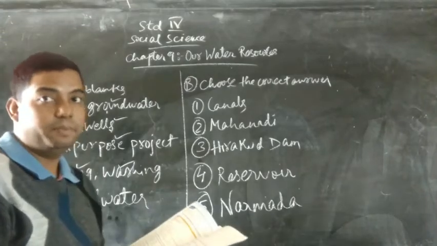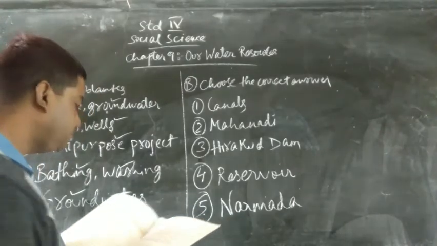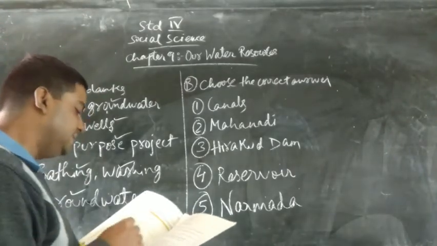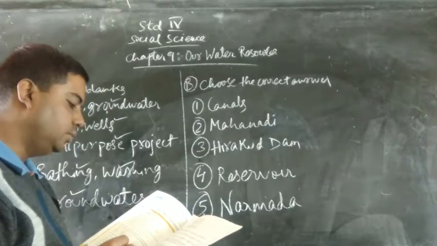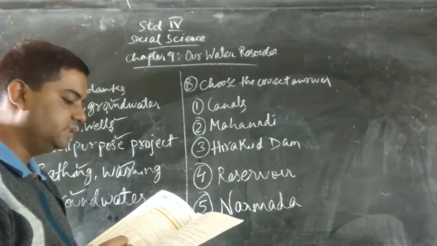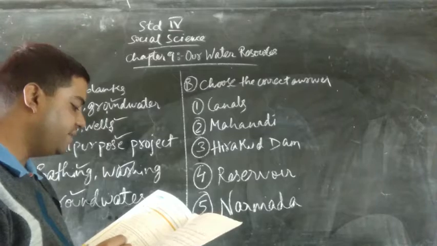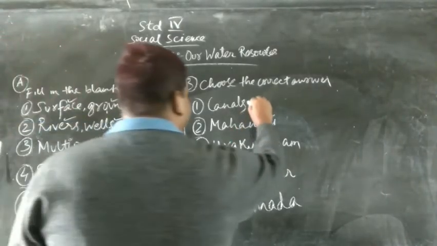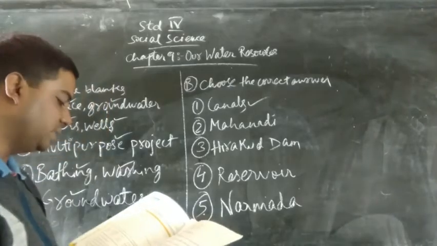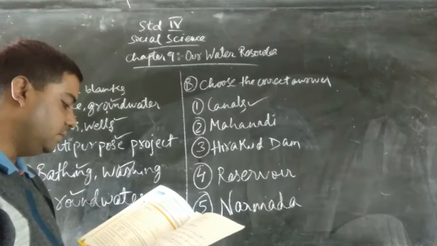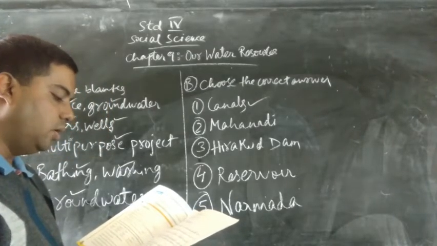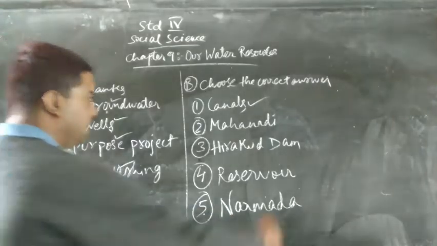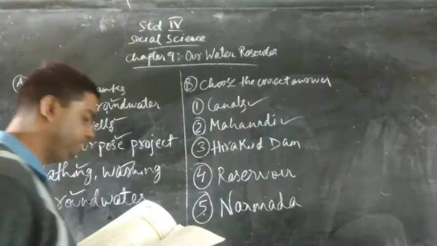Now we'll see question B. Choose the correct answer. Question 1. Channels constructed to supply water from rivers to the fields for irrigation purposes are called, the correct answer is canals. Question number 2. The Hirakud Dam is built on the dash River. So the correct answer is Mahanadi.